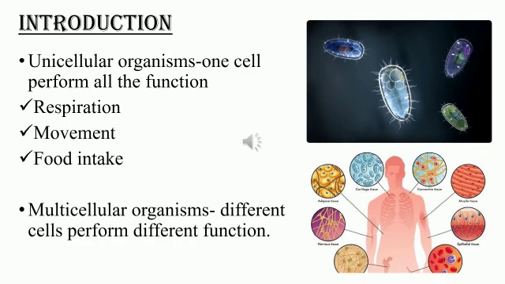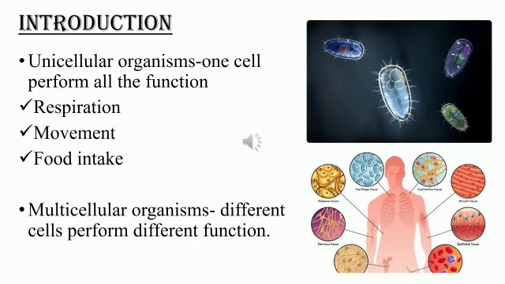As we all know, living organisms are characterized into two based on their cellular organization, that is unicellular and multicellular organisms, isn't it? This concept we have studied in our previous chapter, the fundamental unit of life. Coming to unicellular organisms, it is one cell which performs all the functions, isn't it? Like respiration, movement, food intake, all these processes are performed by one cell. Whereas in a multicellular organism, different cells perform different functions.